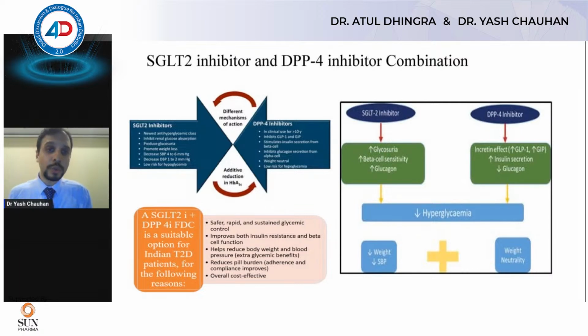Regarding SGLT2 inhibitor and DPP4 combination therapy, both of them are synergistic in their mechanism. They have different mechanisms, and therefore they give an additive reduction in your sugars. SGLT2 inhibitors increase the glycosuria, and therefore they increase the beta cell sensitivity, whereas DPP4 inhibitors increase the insulin release, and both of them reduce hyperglycemia overall.